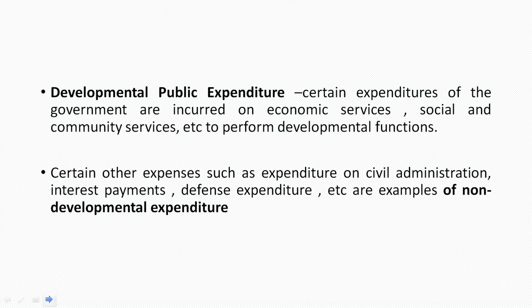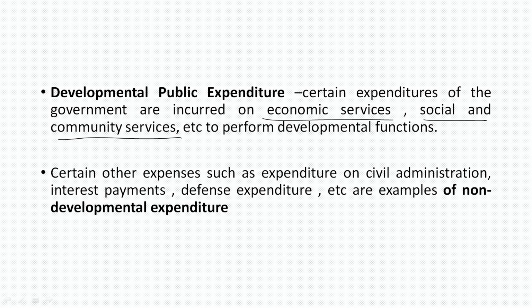When we talk of developmental public expenditure, it is the expenditure incurred on economic services, social and community services, all welfare services, expenditure on health, and expenditure on education that will lead to human capital formation.